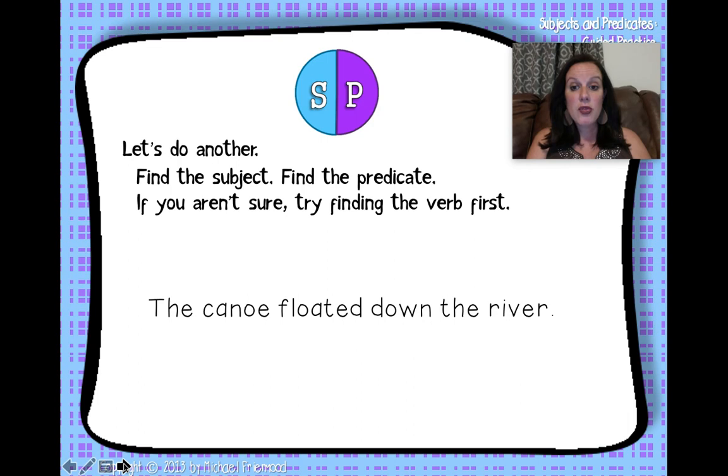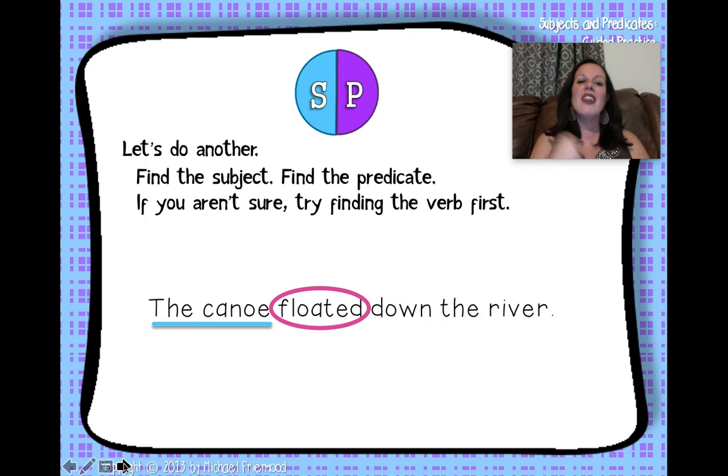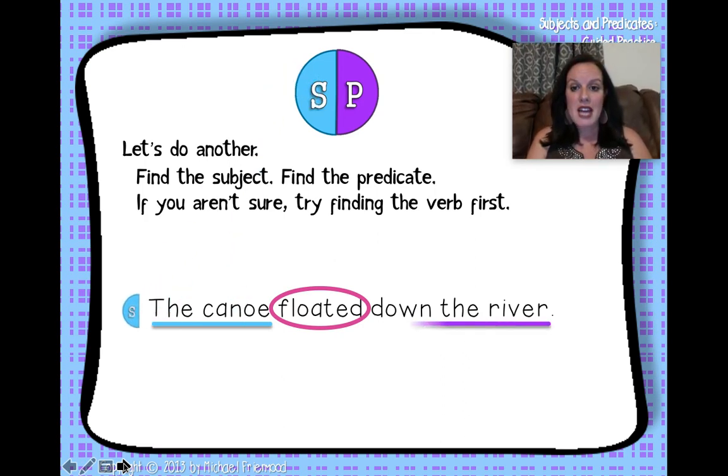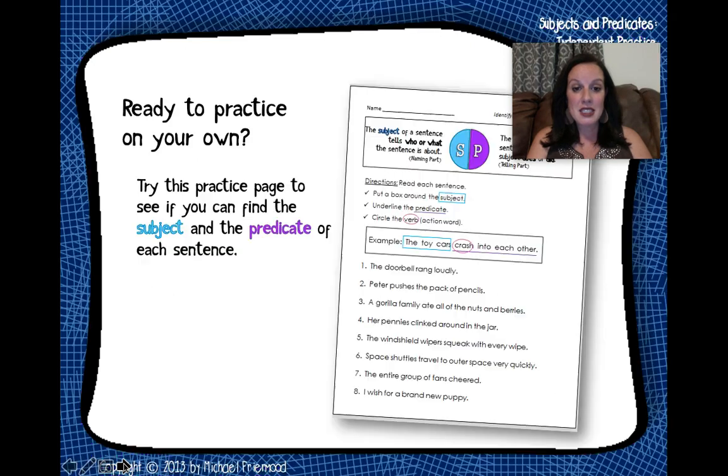The canoe floated down the river. What did it do? It floated. Now that I found my verb, I can say, what floated? The canoe. The canoe is the subject, and floated down the river is the predicate. Now it is a complete sentence.